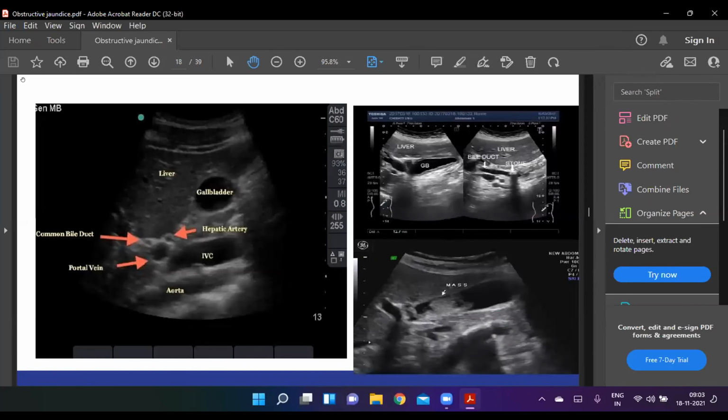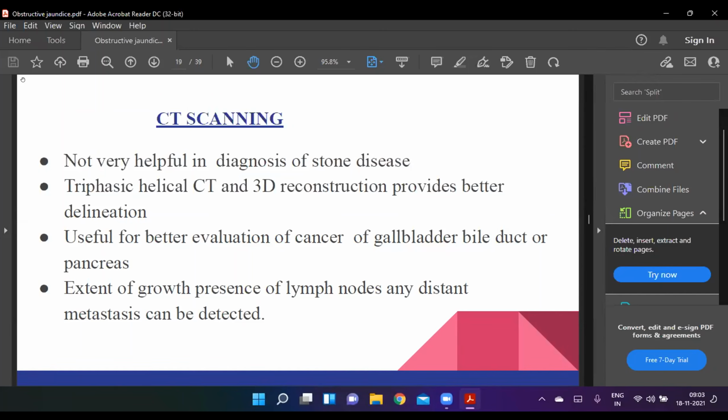So here we are seeing the ultrasound of the gallbladder, ultrasound of the whole abdomen, showing liver, gallbladder, hepatic artery, common bile duct. In the next image, we will see the gallbladder, liver. Stone is shown by the posterior acoustic shadow, and in the third image, we are seeing there is a mass in the gallbladder. Okay, next.